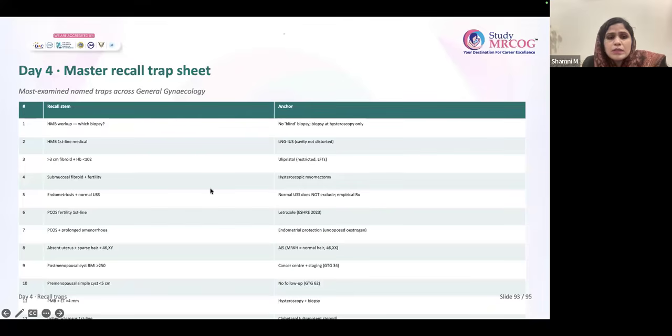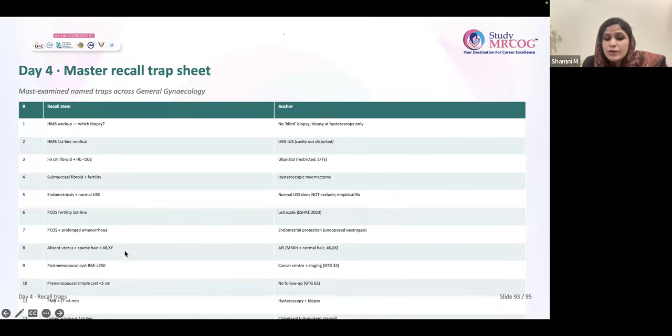Okay, this is also important, like we have already discussed this. No blind biopsy, only hysteroscopic guided biopsy in HMB of reproductive age group. First line treatment LNG IUS. More than 3 centimeter, Hb less than 10, use misoprostol. Wanting fertility, submucous less than 5 centimeter, choose hysteroscopic myomectomy. Endometriosis plus normal ultrasound, normal ultrasound does not exclude it, so empirical treatment is a mandatory thing. First line letrozole, PCOS. PCOS plus prolonged amenorrhea, for endometrial protection, you have to give withdrawal bleed.